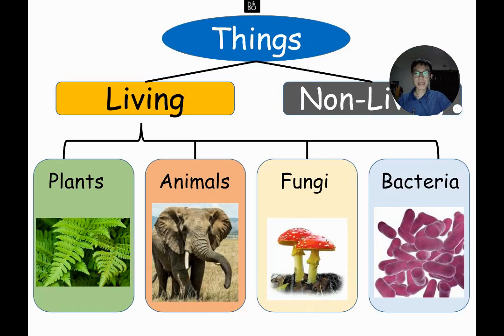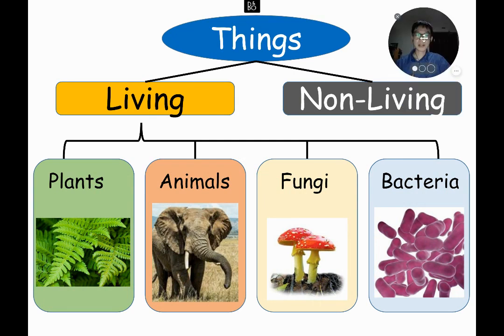To recap, the four groups of living things that we learned: plants, animals, fungi, and bacteria. And very important, plants have a special power. Only plants can make their own food. Fungi like mushrooms are not plants, so they cannot make their own food.